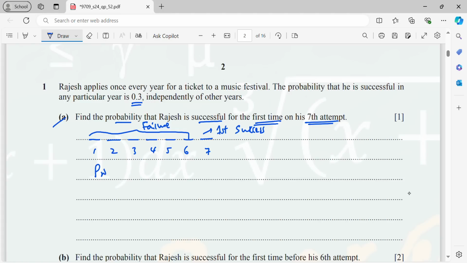So now the probability, from here we know that success is 0.3. So I will just write P, which is the success rate, P success, that is 0.3. That means Q is 1 minus P, the probability of failure. This is 0.7.